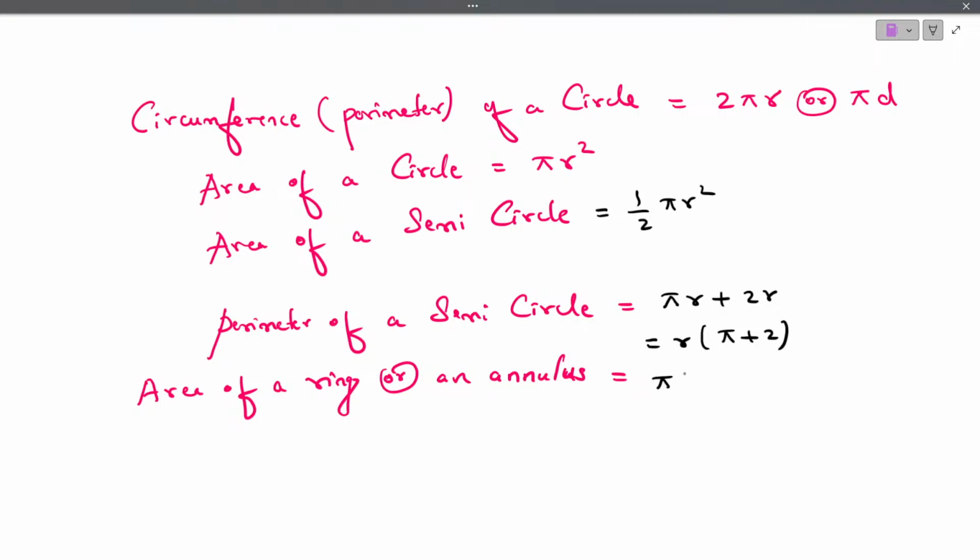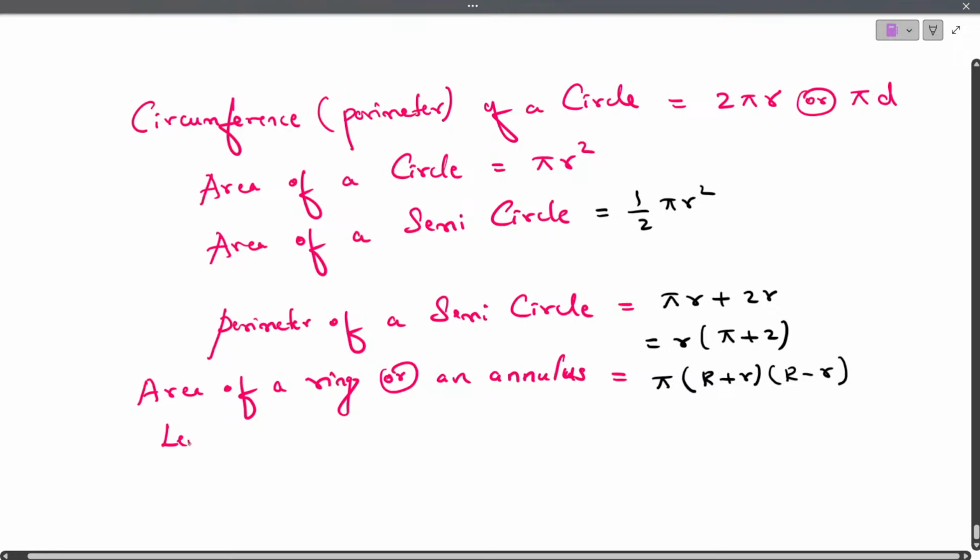So that's the reason we take it as pi into capital R plus small r. So capital R is the radius of the outer ring, and small r is the radius of the smaller ring. Sometimes we take it as R1 and R2. R1 is the outer radius and R2 is the smaller radius. So pi into R plus r into R minus r.